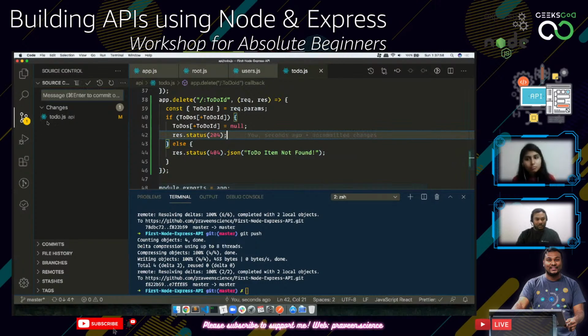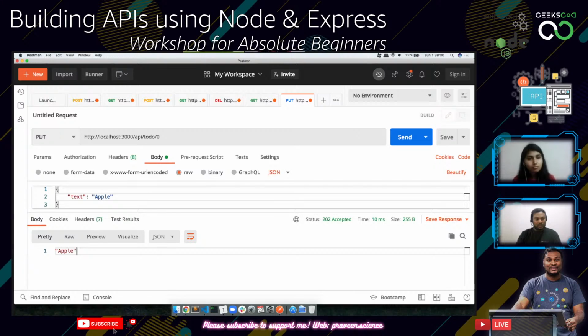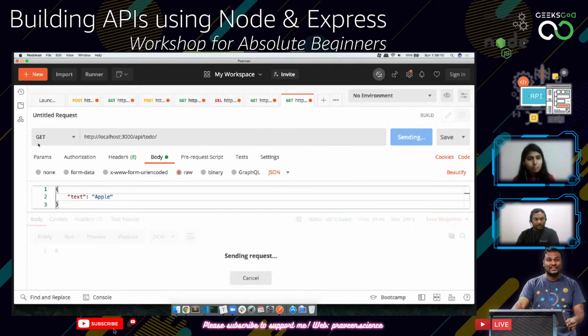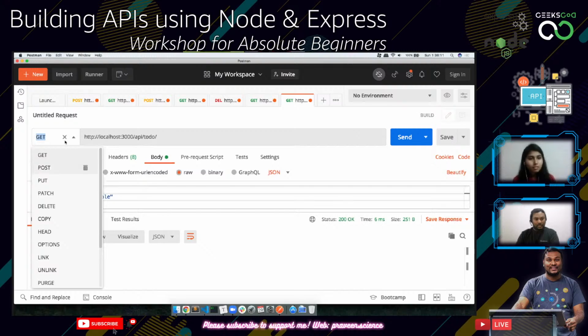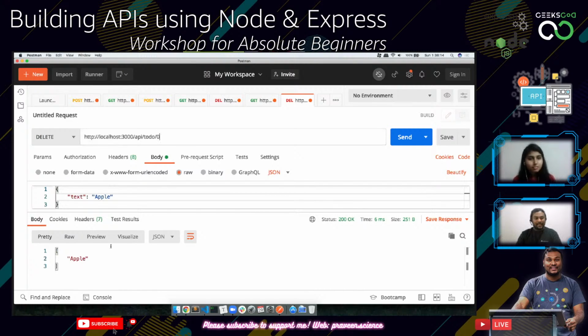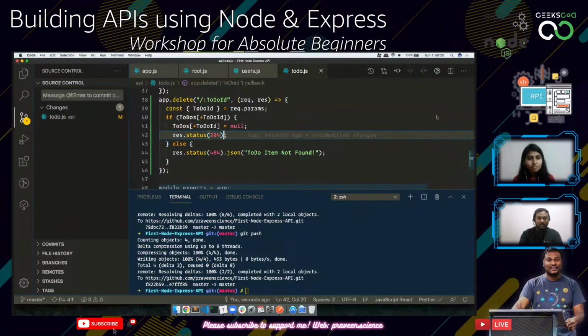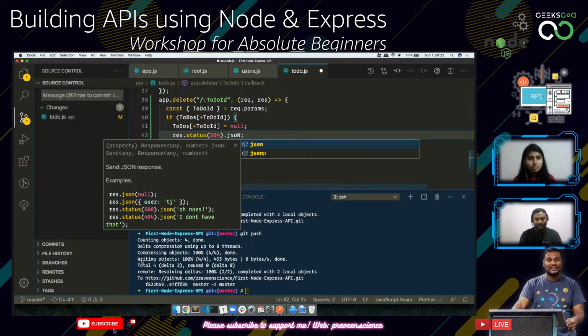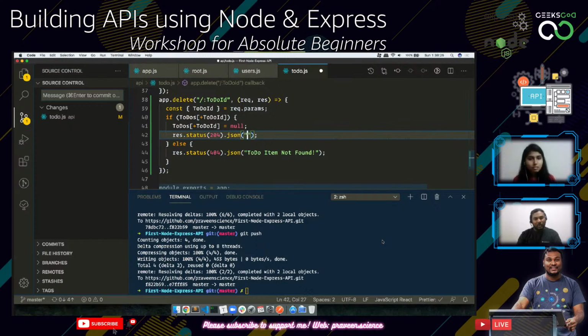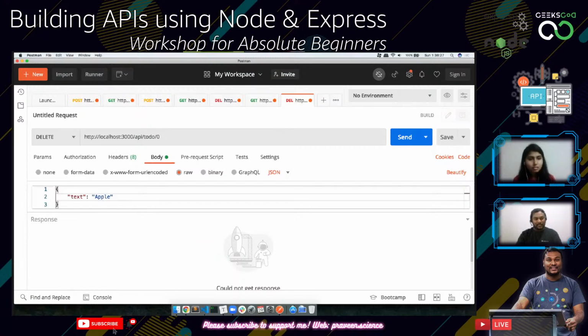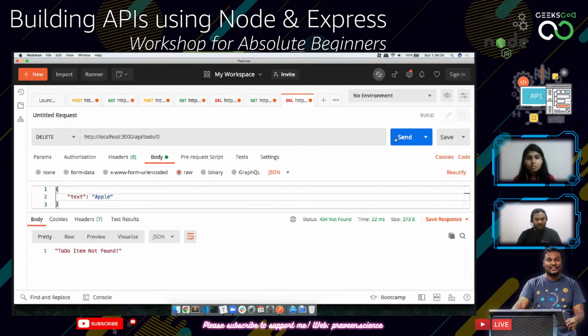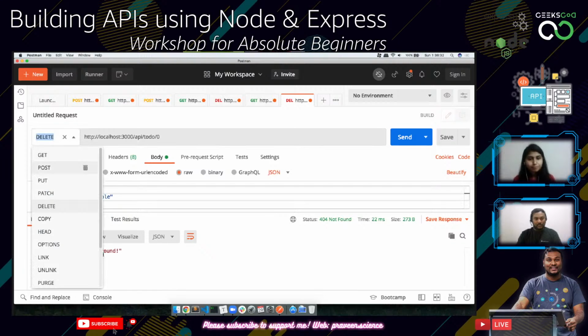Okay, so let's try to create a new to-do. So post to-do, send 0. Okay, before that, let's try to get it. Apple. Use delete 0, send. I need to send something really, so no content I'm sending. Okay, so let's send it. To-do item not found, which is 404. Perfect.